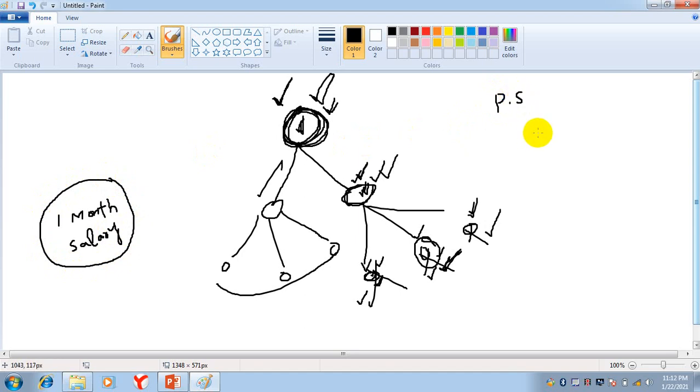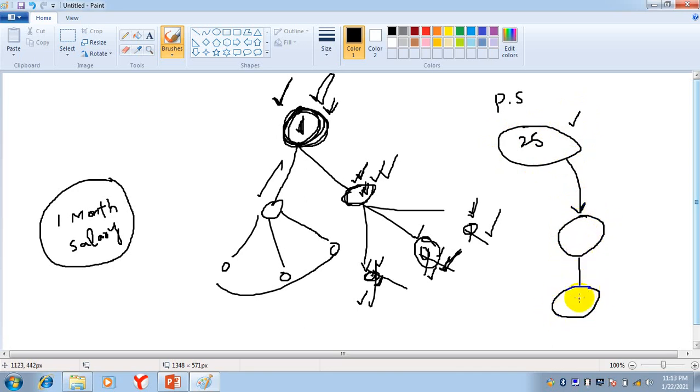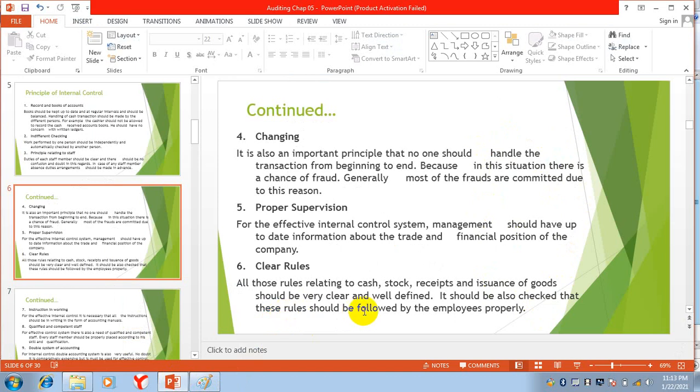Like in Salam, on the 24th or 25th, they make the payroll. The cashier makes the payroll. Then it goes to the finance head, who signs it. Then it goes to the vice chancellor, who signs it. Then it comes back to finance, and then it goes back to the cashier. So in this way, the activities will be performed. For every activity, there will be a clear-cut rule.